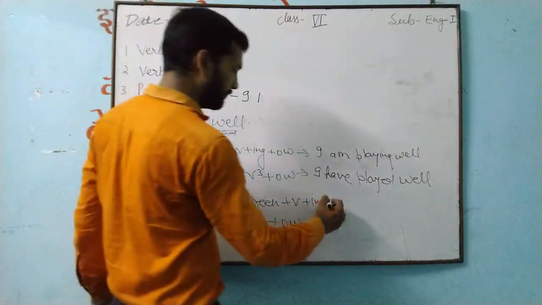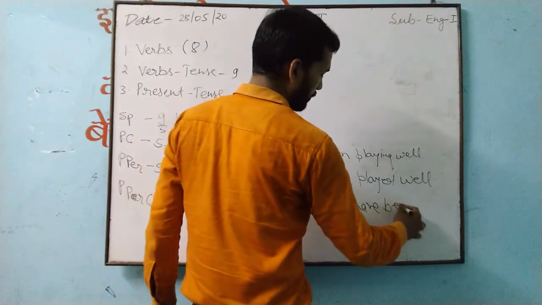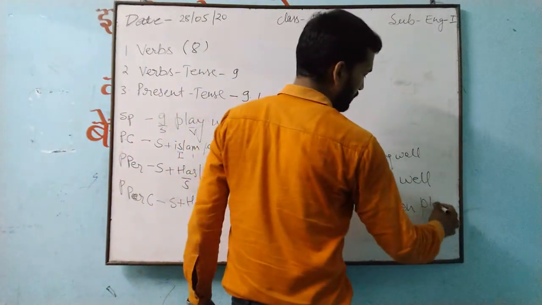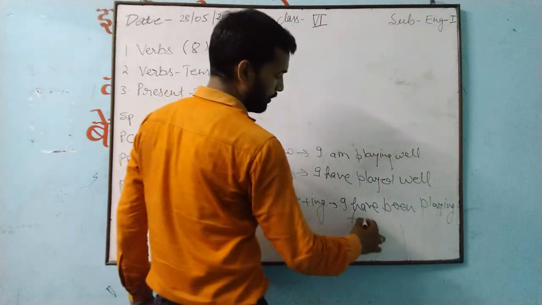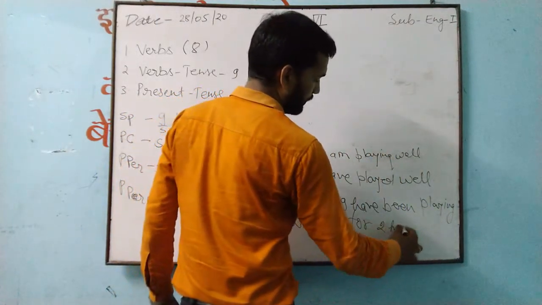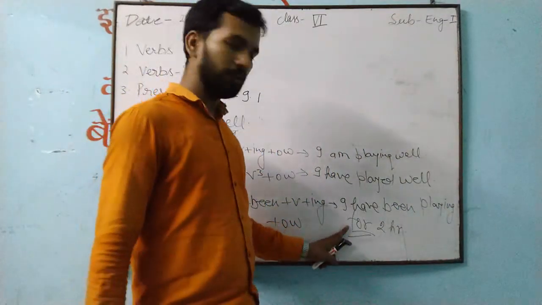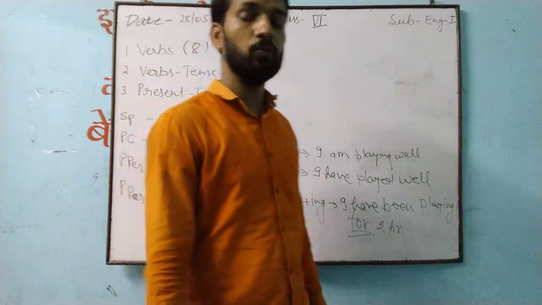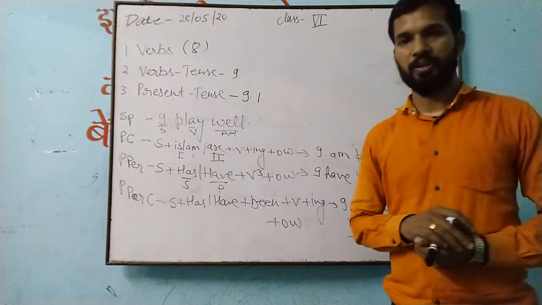So now it will be: I have been playing for 2 hours. Here I have written "for." This "for" is expressing a period of time. It is not telling about a point of time.